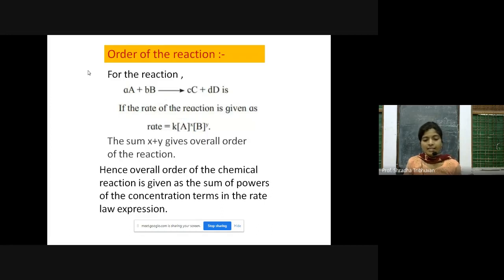Now, what exactly is the order of a reaction? That is what we are going to see now. For a reaction, if you have a moles of A plus b moles of B giving c moles of C plus d moles of D, with small a, small b, small c, small d.